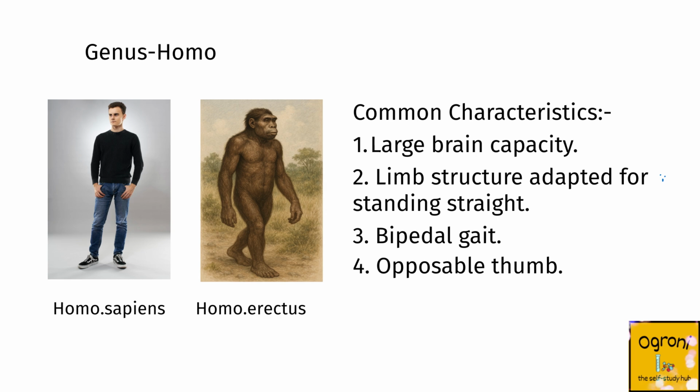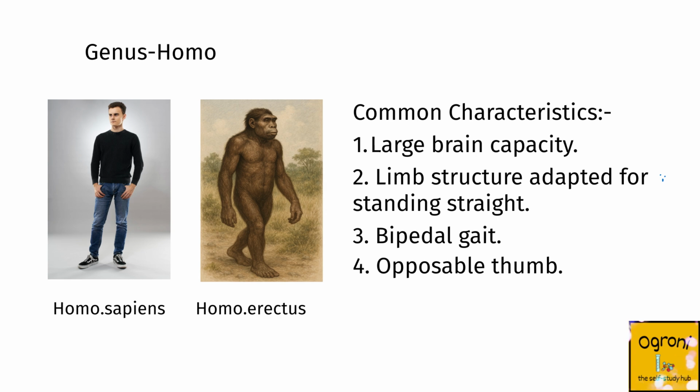The species sapiens belongs to the genus Homo, where all the members of this genus have 1. large brain capacity, 2. limb structure adapted for standing straight, 3. bipedal gait, that means their ability to walk on their two feet, and opposable thumb.